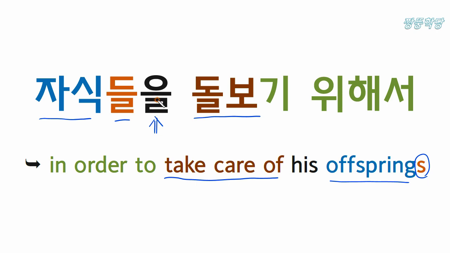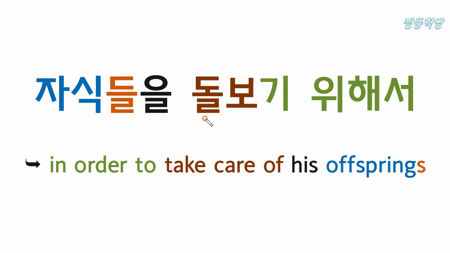And in this case, 자식들 is an object for this action. So, 자식들을 돌보기 위해서 means in order to take care of his offspring, or shortly, just to take care of his offsprings.